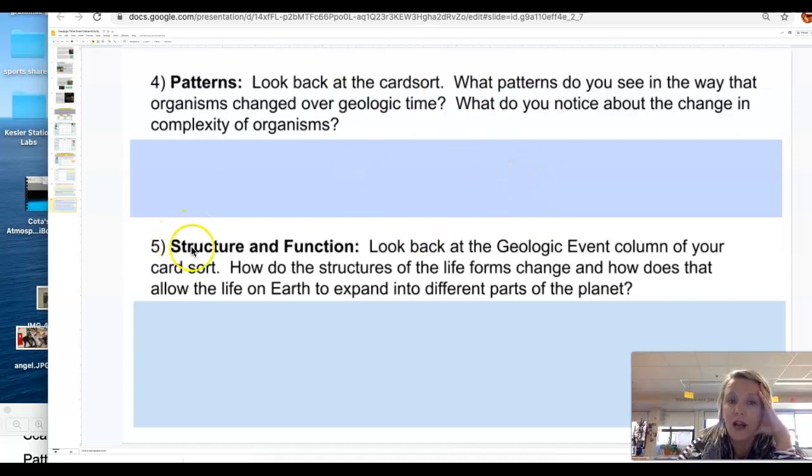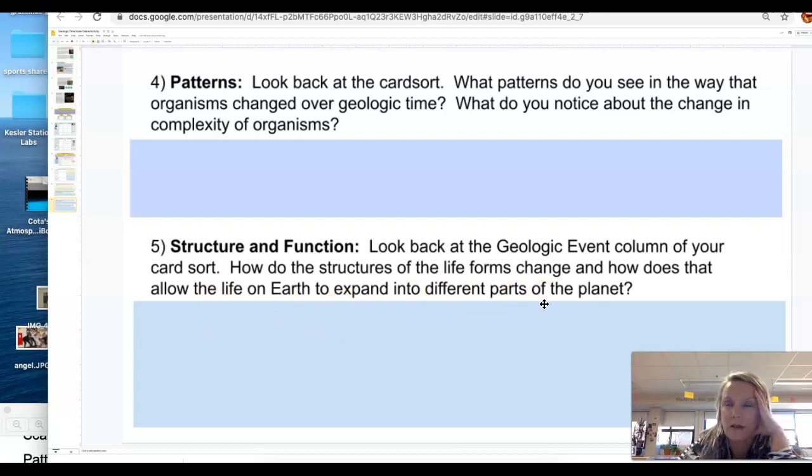All right, and then number 5, structure and function. Look back at the geologic event column of your card sort. Okay, so again, that's the part where you're dragging all the boxes. How do the structures of life forms change? And how does that allow the life on Earth to expand into different parts of the planet?